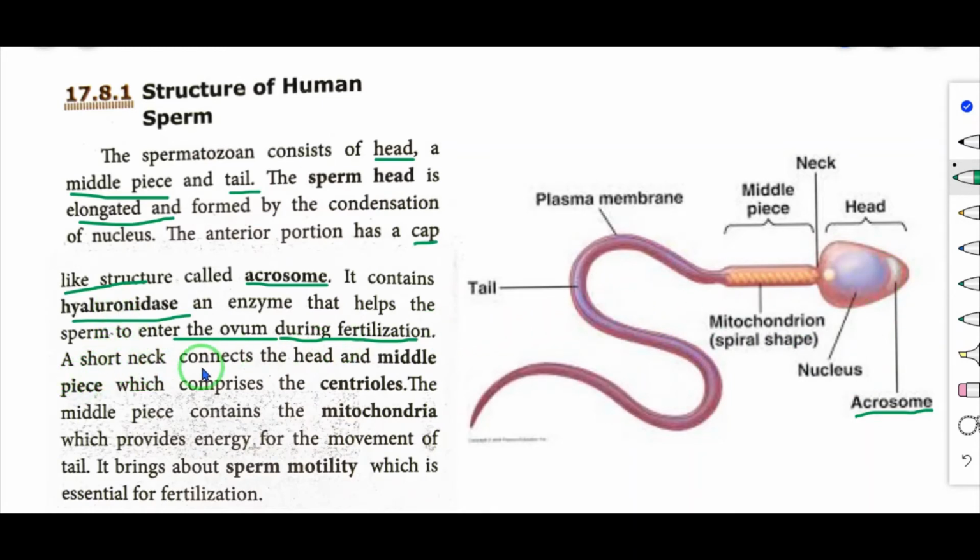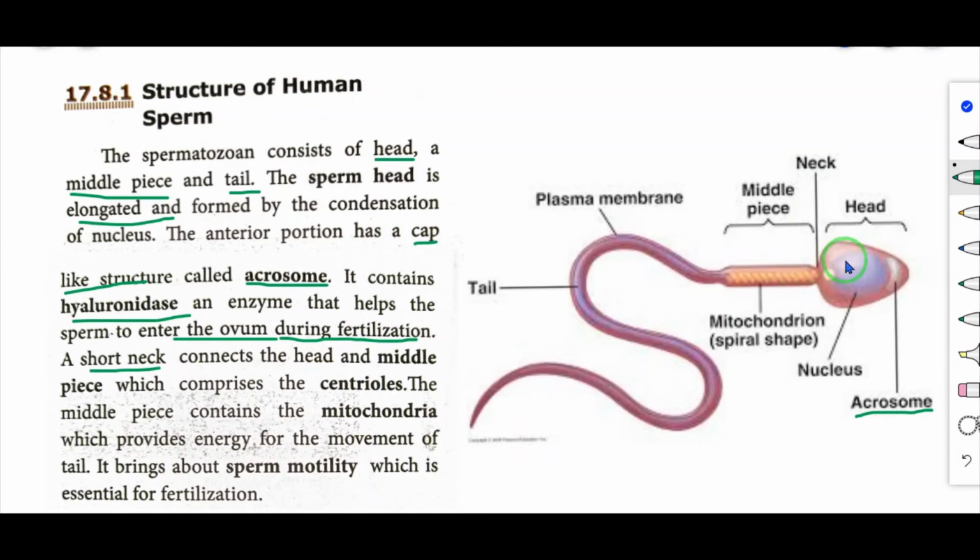A short neck connects the head and middle piece. This is the neck region. So which region connects middle piece and head region? That is the neck.